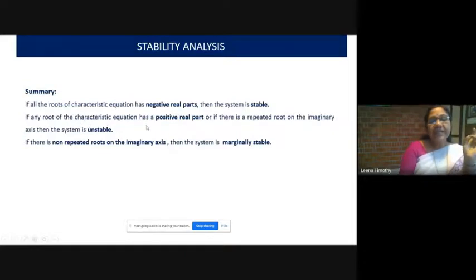If any root of the characteristic equation has a positive real part, or if there is a repeated root on the imaginary axis, then the system is unstable. If there are non-repeated roots on the imaginary axis, then the system is marginally stable. And also, if there is a single pole at the origin, then the system is marginally stable.